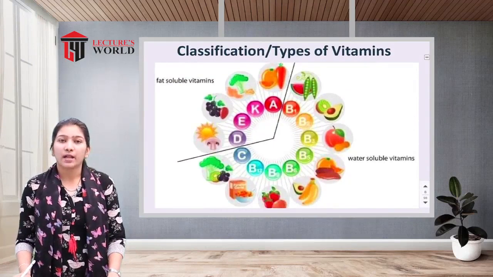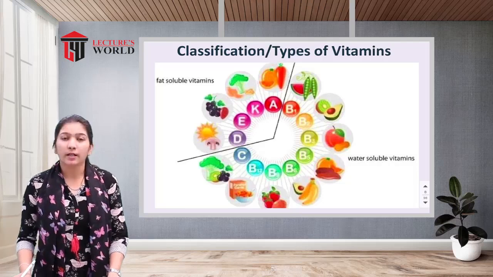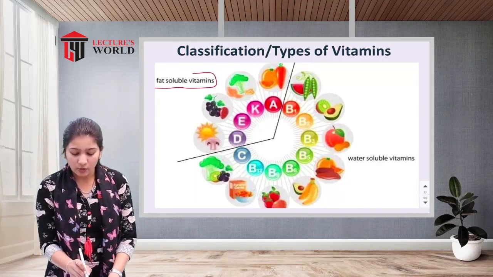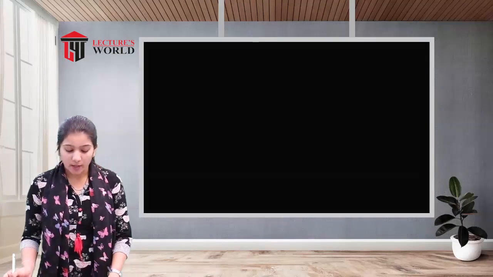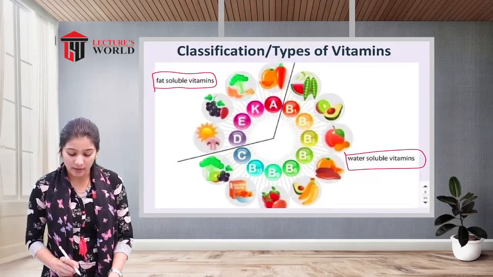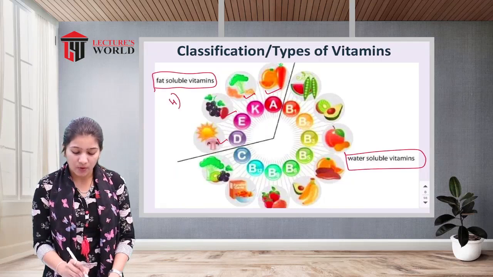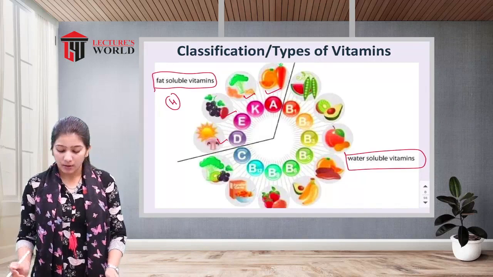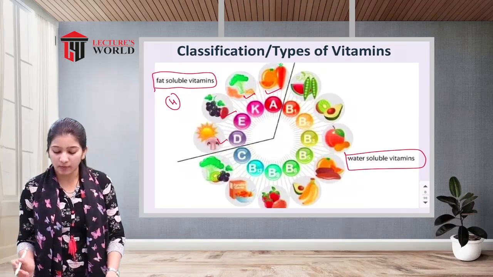Next is the classification or types of vitamins. You can see in this picture that they have mentioned two types of vitamins. The first is fat soluble vitamins and the other is water soluble vitamins. The fat soluble vitamins are vitamin A, vitamin K, vitamin E and vitamin D. So these four are fat soluble vitamins. Now come to the water soluble vitamins. There are two types of water soluble vitamins.